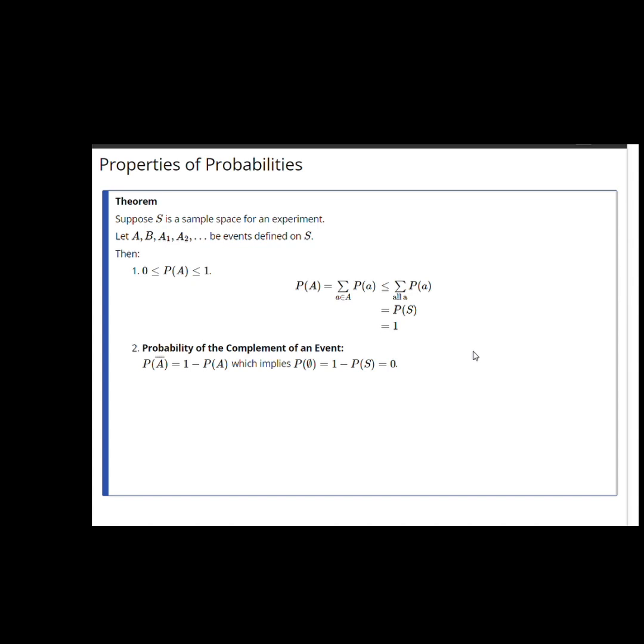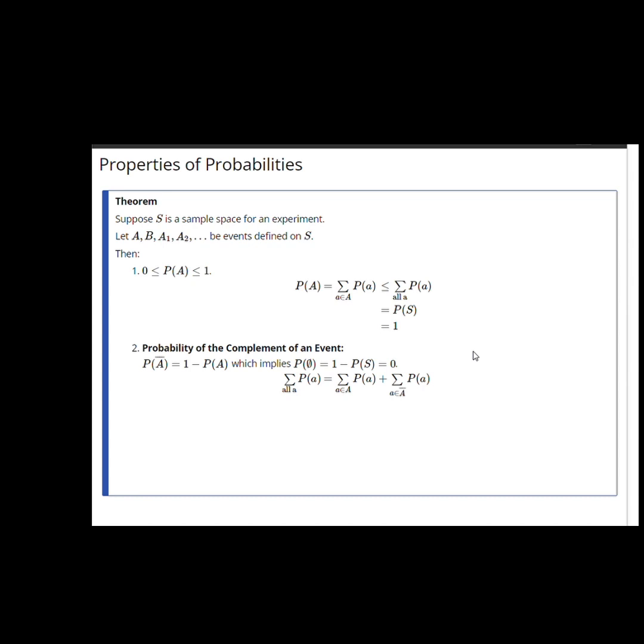We can prove this result by decomposing the probability of the sample space into two sums. So the probability of the sample space is the sum over all a, P of a. We can decompose that into two parts, the points which are in the event A and the points which are in A complement.